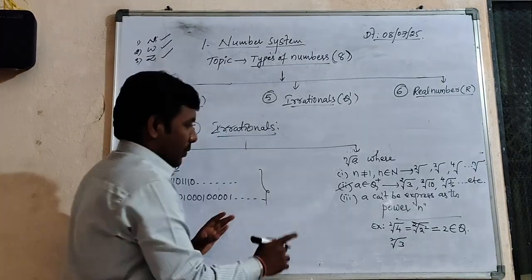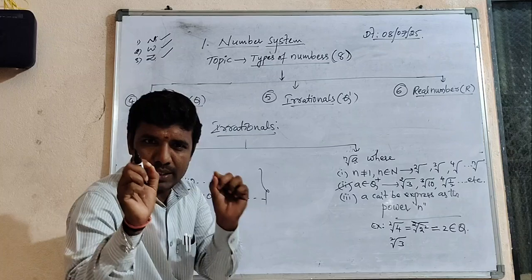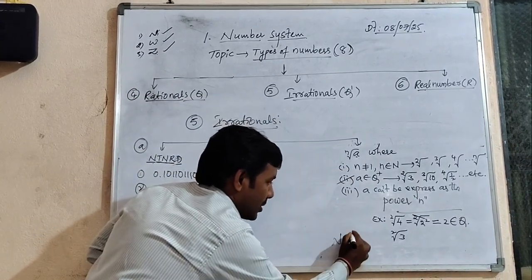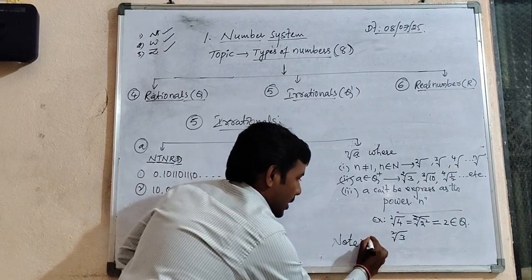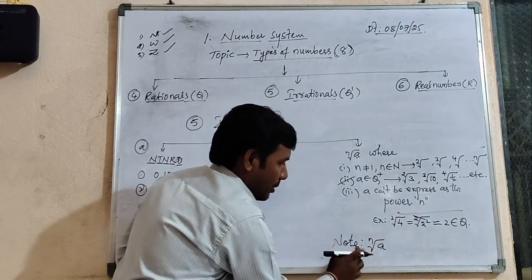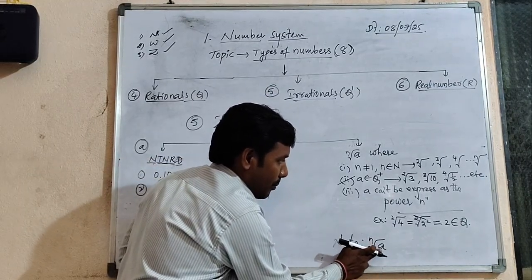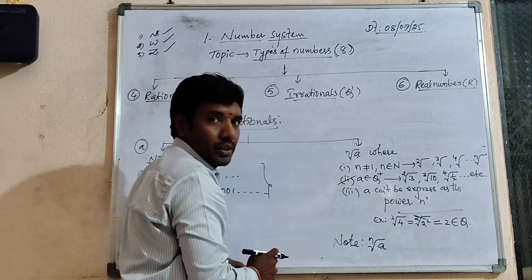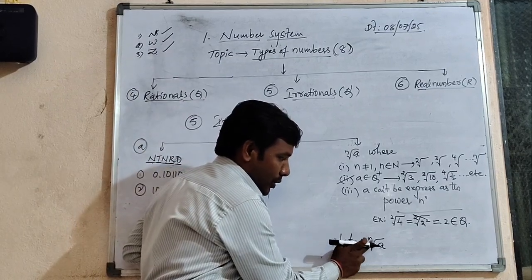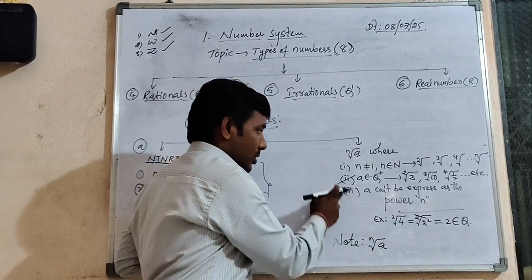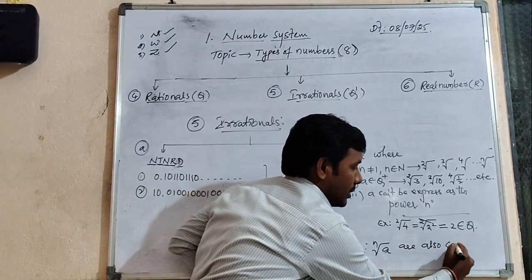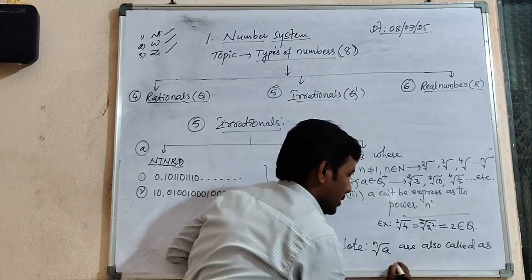Next, one more very important thing. Please don't neglect it, students. I want to mention this as a note: the numbers which are in the form of the nth root of a, based on these 3 conditions, are also called surds.